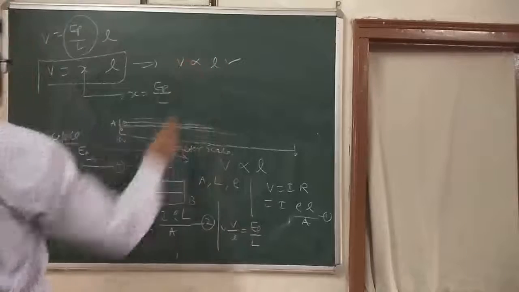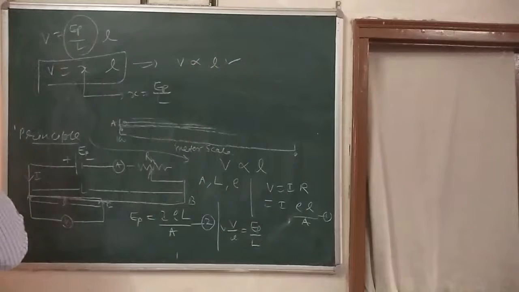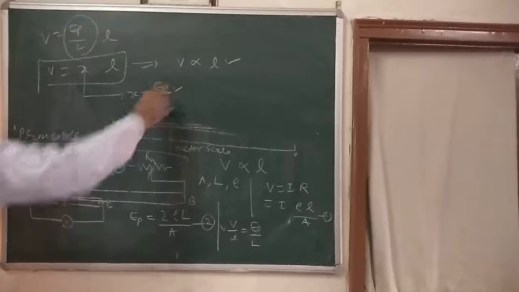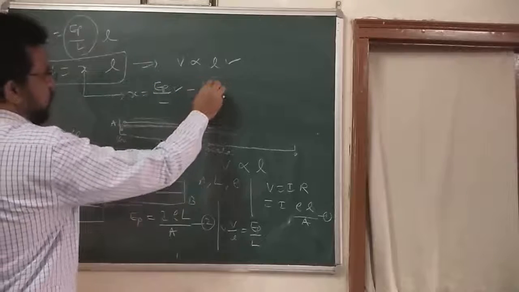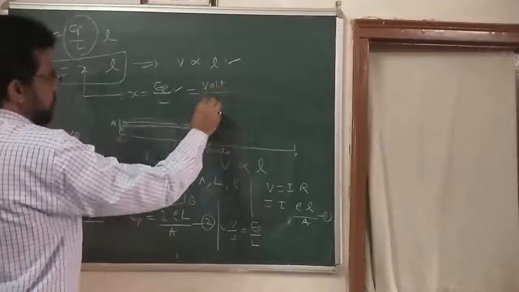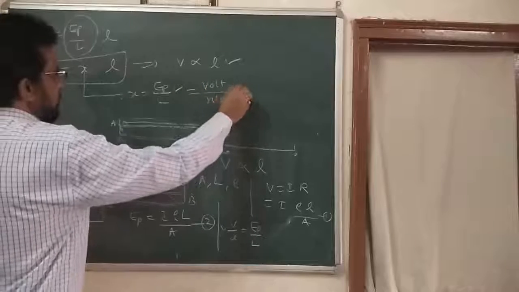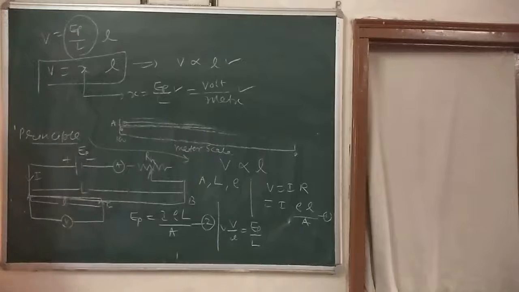The potential is directly proportional to the length of that section. X is called potential gradient. That is the fall of potential per unit length of the potentiometer wire. The unit of the potential gradient is volt per meter. Is it clear? So this is all for today. We'll continue later on the applications of potentiometer. Okay.